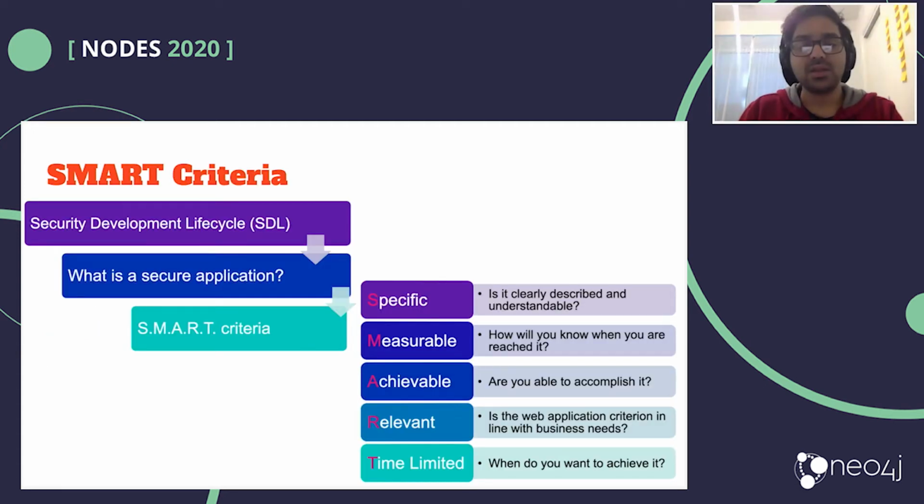Now, quickly touching on the SMART criteria, your SMART criteria is something that is very specific. It is very, very clear to understand what you're trying to do, what you're trying to verify. It needs to be measurable and achievable, relevant, and time limited. So you can try to build the most secure app, but at the expense of time. So you always have to time box, saying, okay, this is the limited time I have. What can I achieve? And what should I be achieving? How can I measure this? Is it relevant to my business? And that's pretty much the SMART criteria, at least in my personal opinion here.